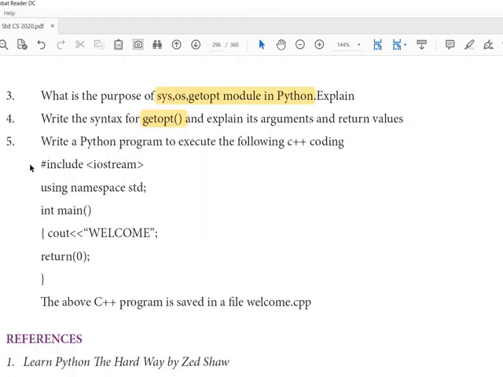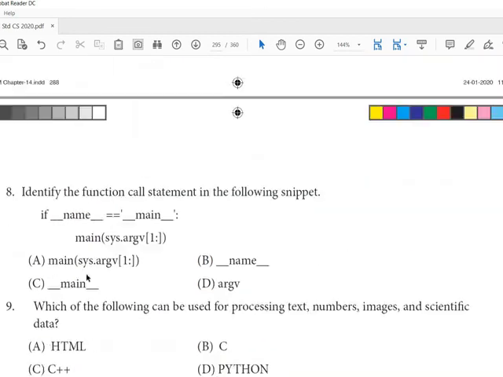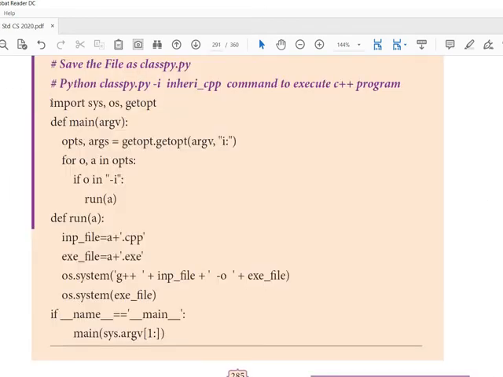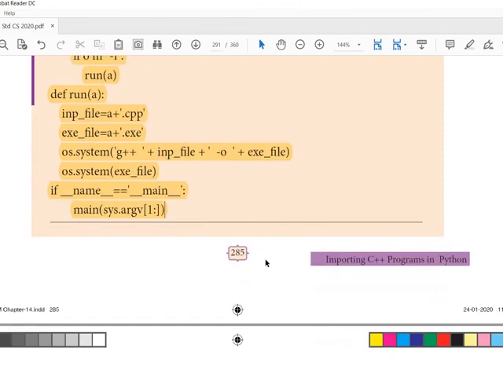Then write a Python program to execute this coding. The Python to C++ coding is the same, and the Python program is also the same thing you have learned so far. The Python program is the same for all C++ program execution. So this is the Python program.